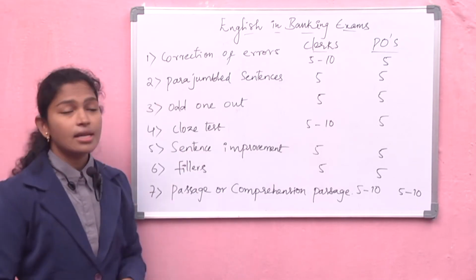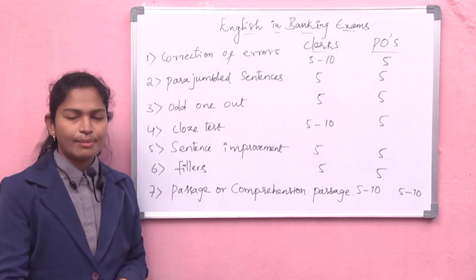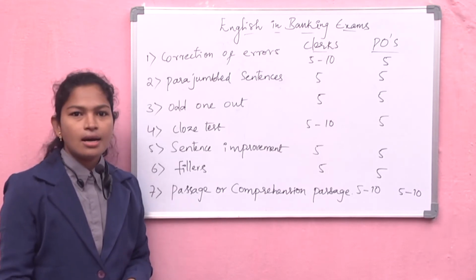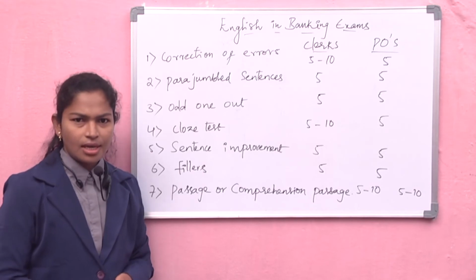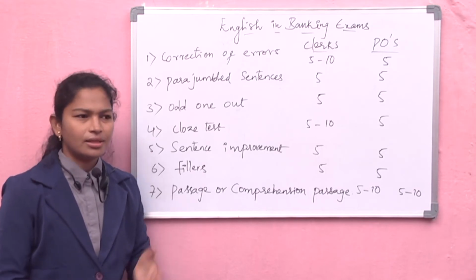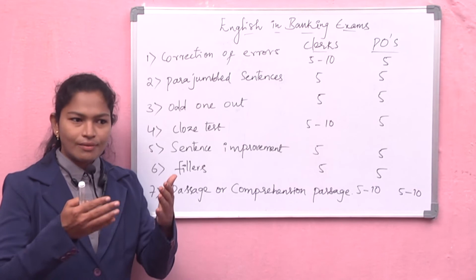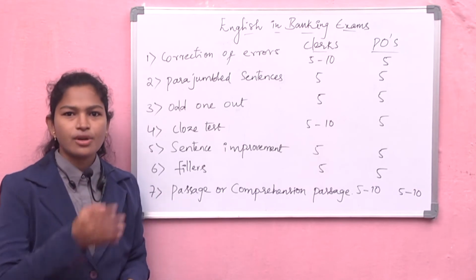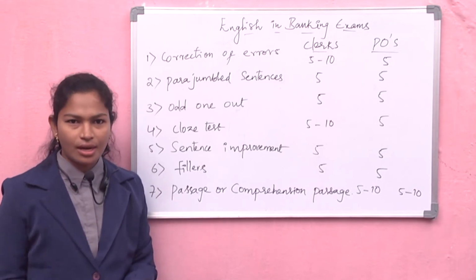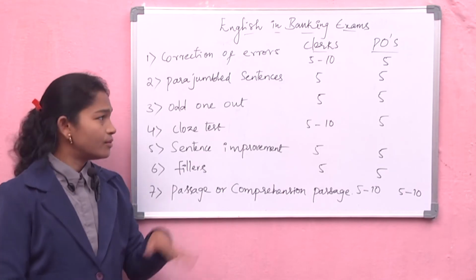Now the second one is parajumbled sentences. You know parajumbled sentences, or you can say rearrangement of sentences. This is the same thing: they will give the sentences in a jumbled way, and you have to arrange them as A, B, C, D.